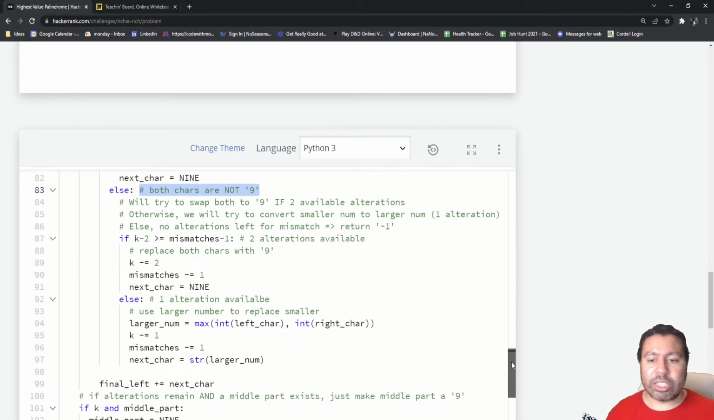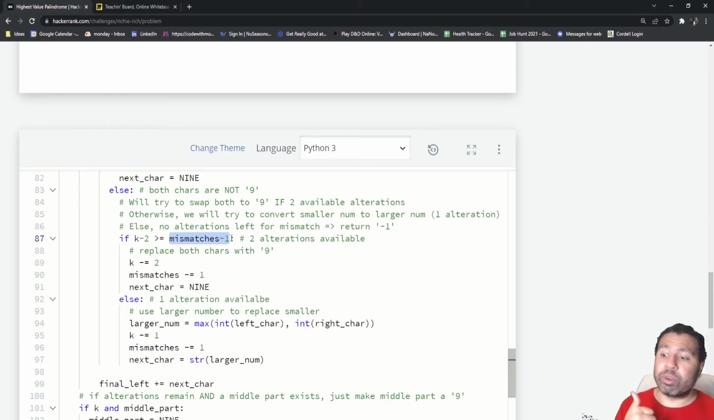So that's what we're doing with this logic. Here we would ask, okay, if we were to reduce the number of alterations by 2, will there be enough to cover the mismatches after we've solved this mismatch? So we have to do a -1 here.